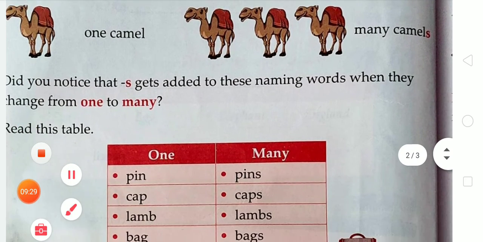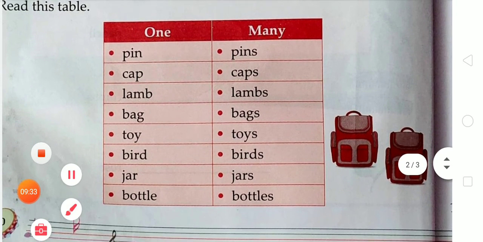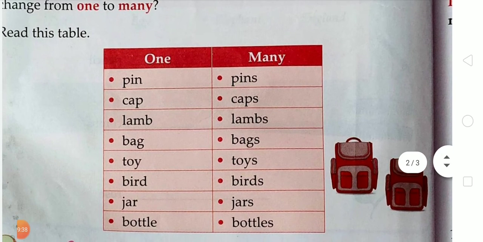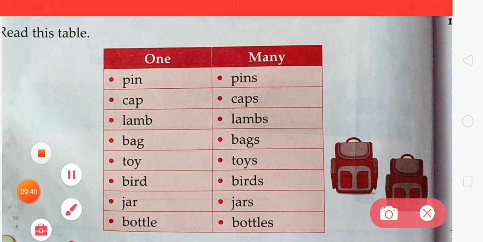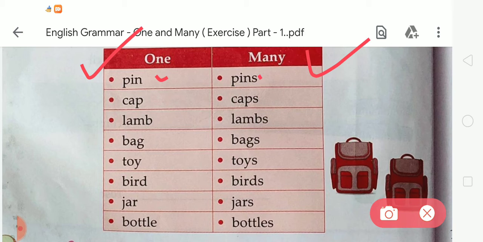Okay, so read this table that is given on the screen. First there is a column of 1 and many. As you all know, 1 means singular and many means plural. So first there is pin, it becomes pins.